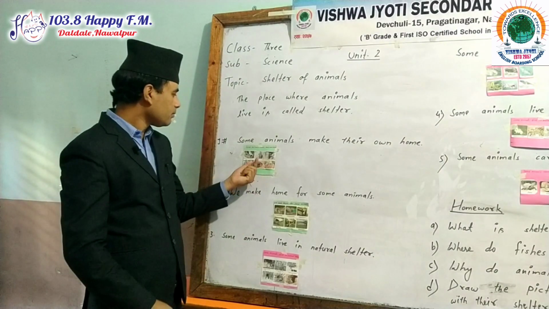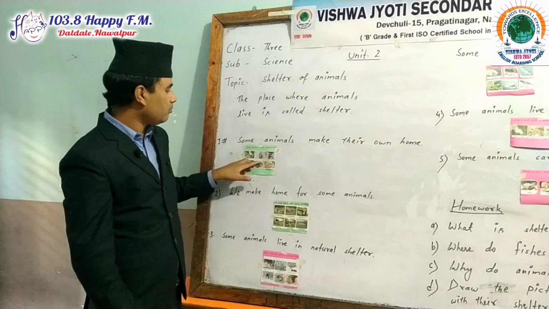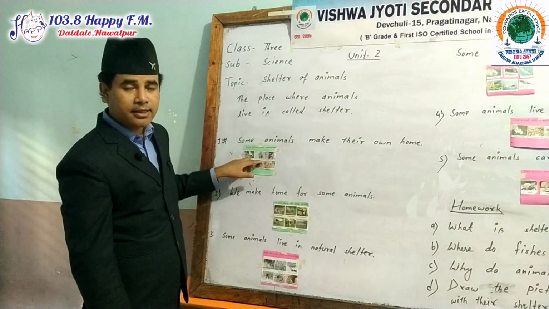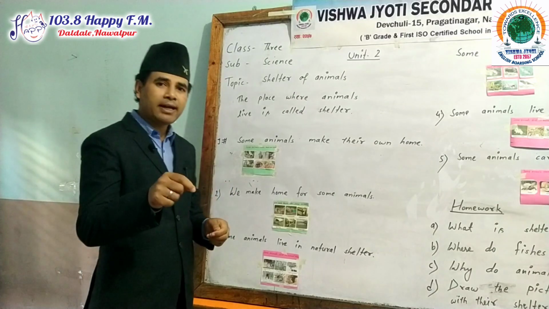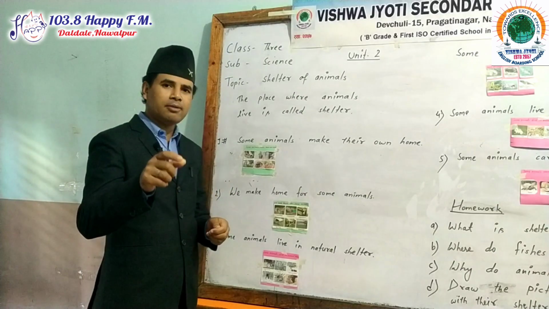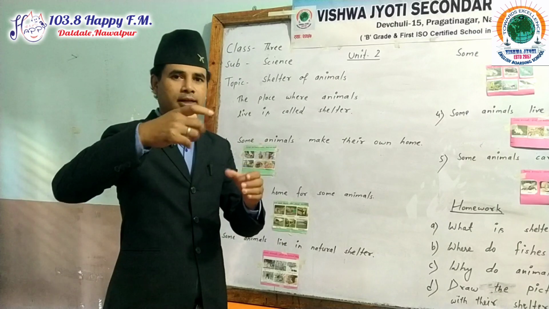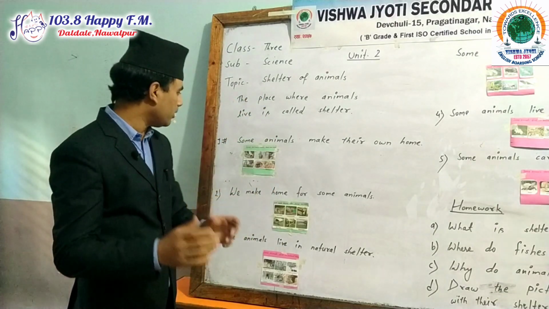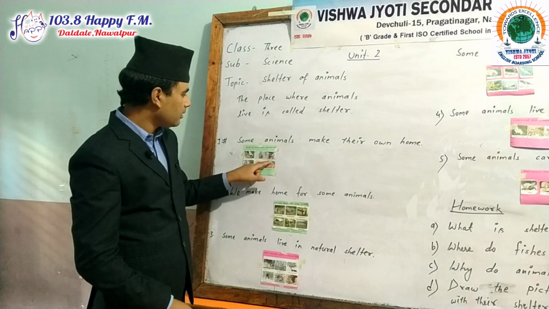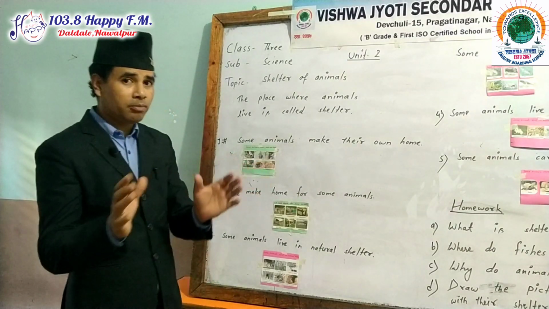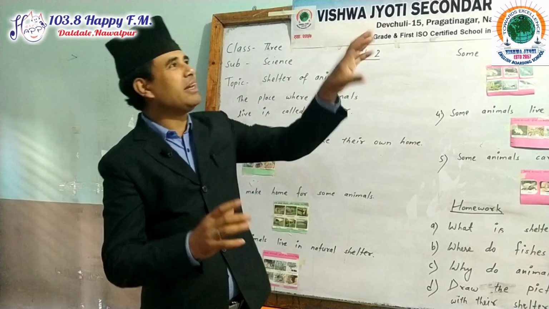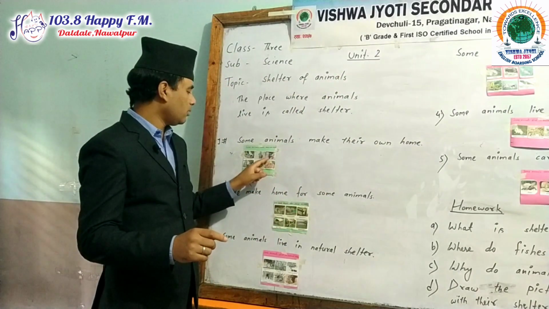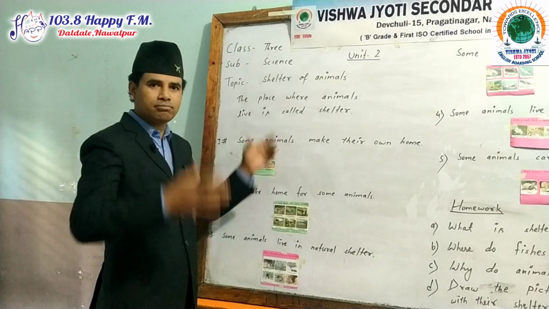Second one, a weaver bird. You know this one very well. A weaver bird lives in a nest. They weave their nest by themselves. In the betel tree you may have seen that long nest; that is woven by the weaver bird. Similarly, a woodpecker lives in a hole. Not any type of hole, not a hole in a building or anything, but they make a hole inside the wood.